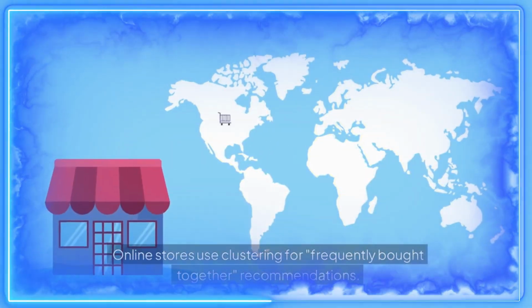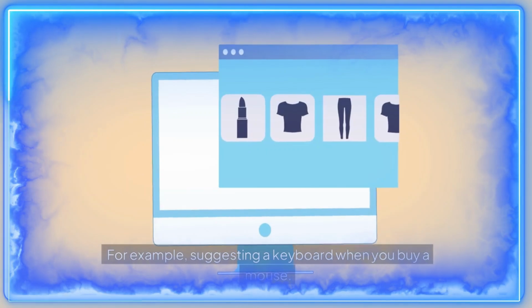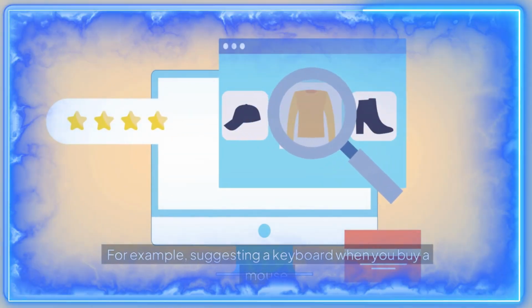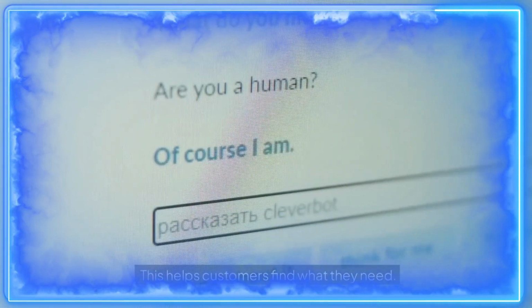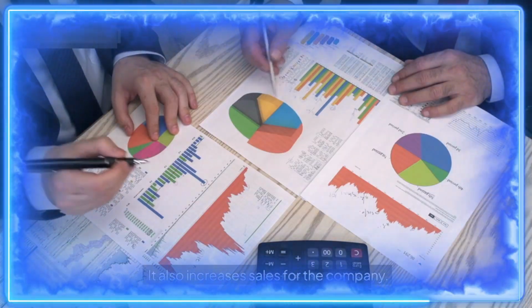Online stores use clustering for frequently bought together recommendations. For example, suggesting a keyboard when you buy a mouse. This helps customers find what they need. It also increases sales for the company.